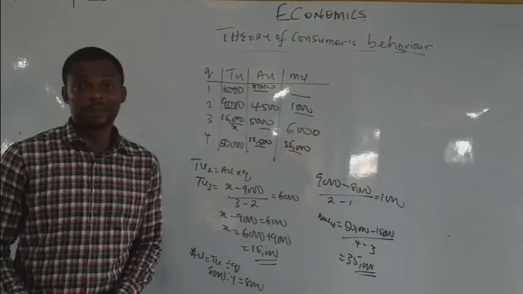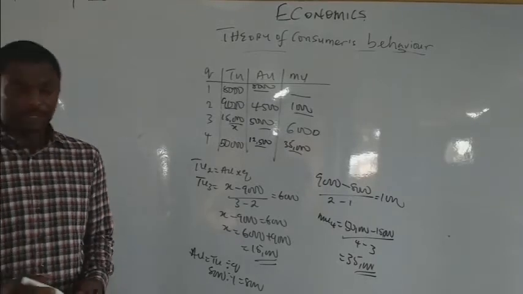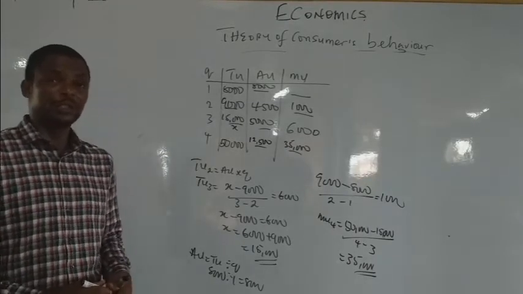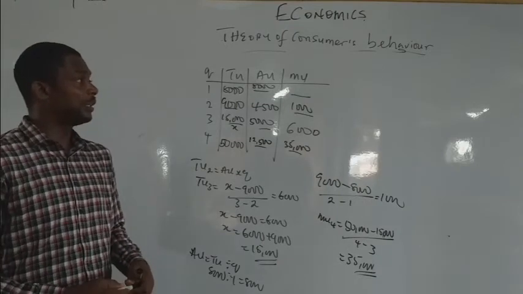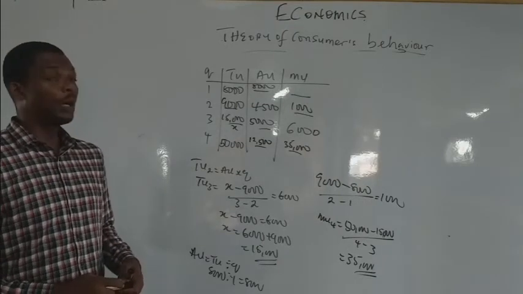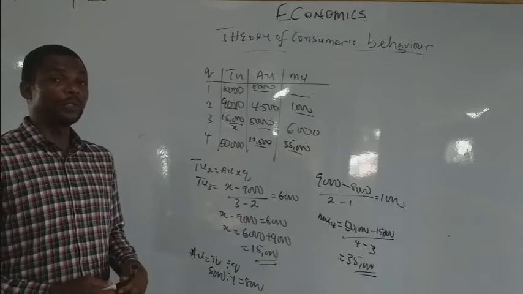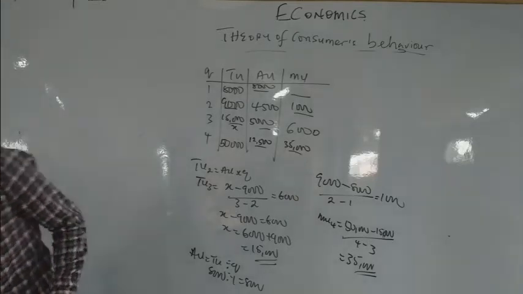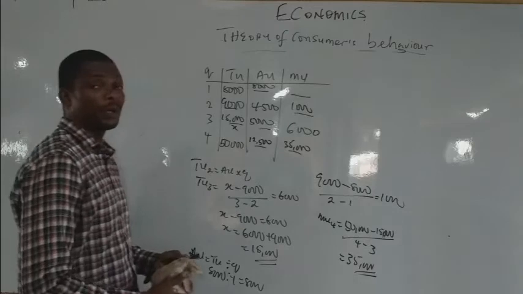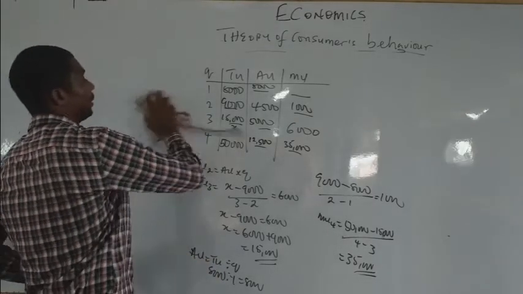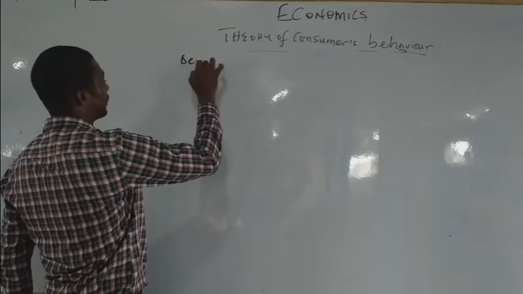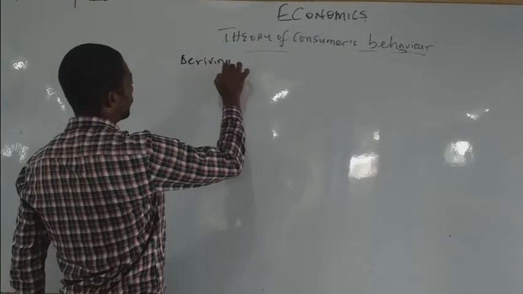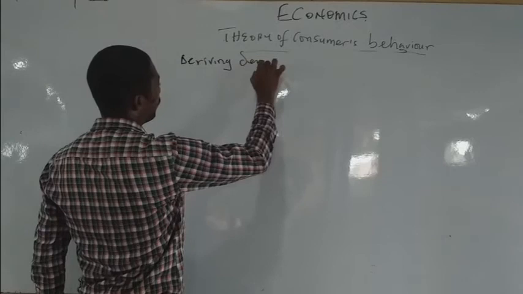So that's the mathematical aspect on utility. And the next line of action we need to talk about is how you derive the demand curve using the marginal utility curve. Deriving the demand curve using the marginal utility curve.